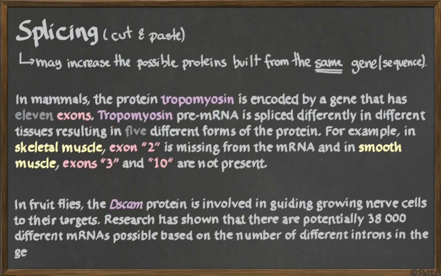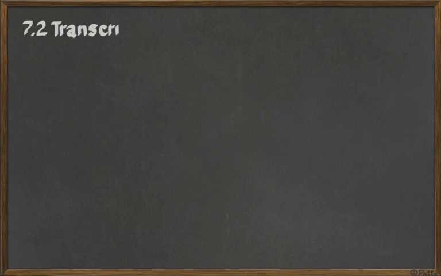So basically we can recombine one gene into 38,000 different forms. So this is a lot of recombination. Now from one gene we can make many slightly different proteins for slightly different functions. Okay? This is the idea of splicing and how the introns can be used for more than, hey, it's just garbage. Okay?